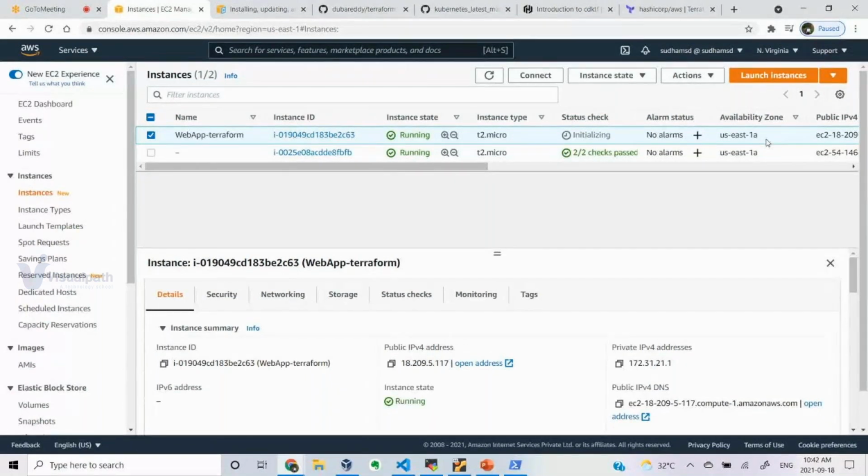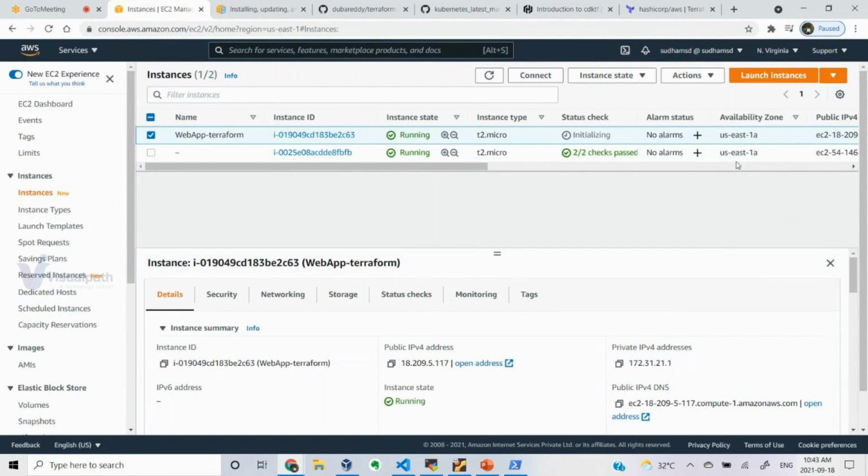That will be recreated. It will delete and recreate. Recreated in the sense what? Will it delete this instance here and create it in the other one? Yes, correct. Exactly. As per my desired configuration file, my expectation now is to launch the instance in US East 1B.